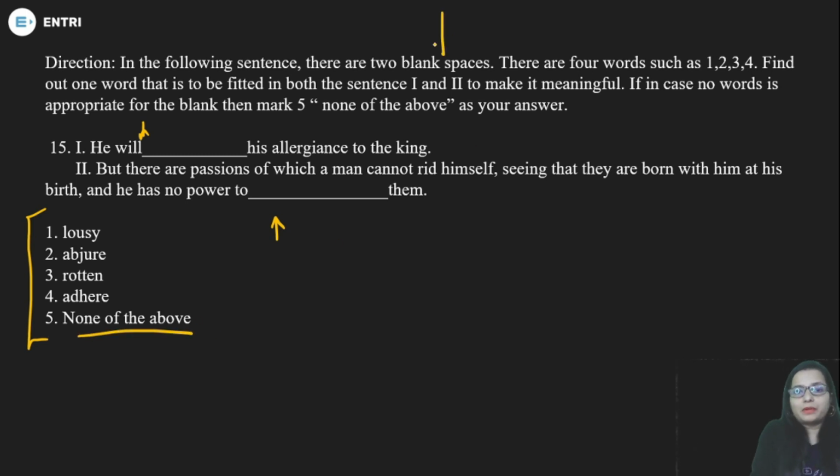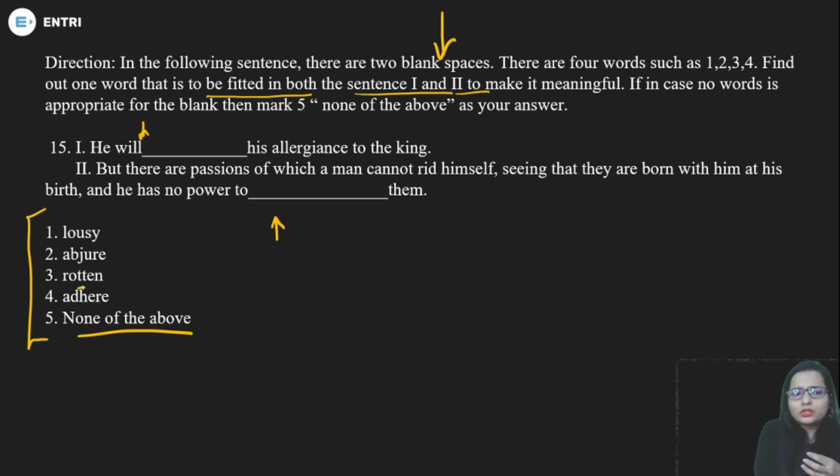There are 4 words, 1, 2, 3 and 4, and you have to find the one word to be put in both the first and second blanks. That means you have to choose only one word, and that one word should be suitable for both the blanks. So we have words like lousy, absurd, rotten, adder.